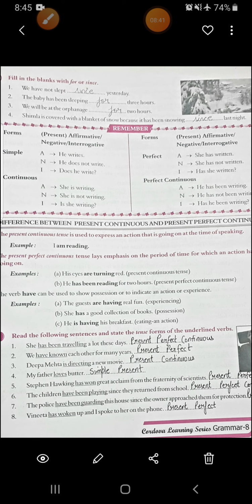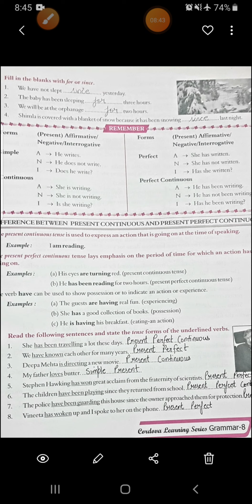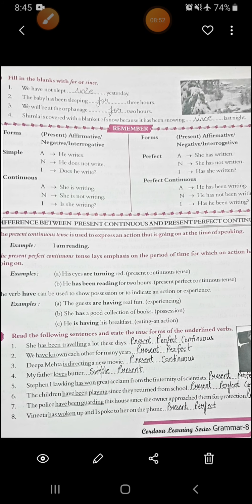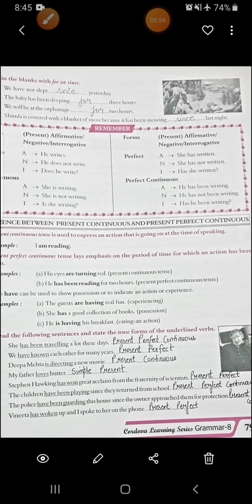Then third, we will be at the orphanage for 2 hours. It is again a limited period of time. You know that it will start and it will end. So for is used here. Then fourth, Shimla is covered with a blanket of snow because it has been snowing since last night. Means it started snowing last night. It is still continuing. Alright.